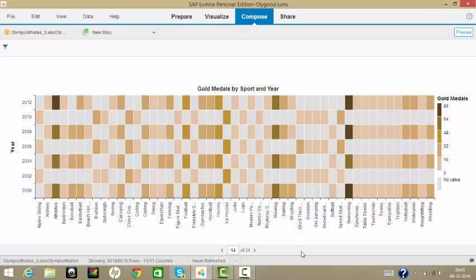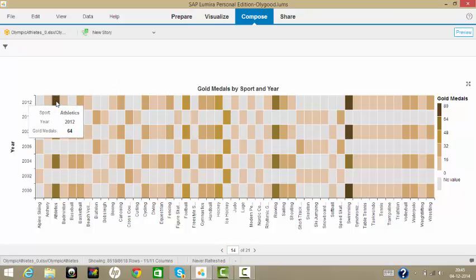This is a heat map which I've used to show the nice variations between the summer and the winter Olympics. If the summer Olympics fields are filled, the winter Olympics fields are empty. If the winters are filled, the summers are empty. So there's no intersection between those two.